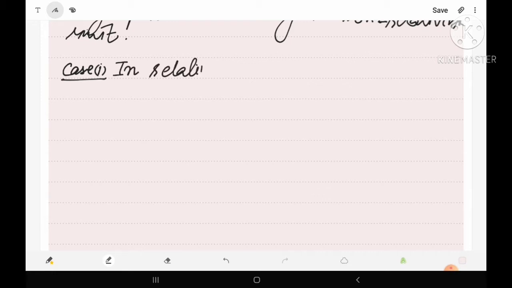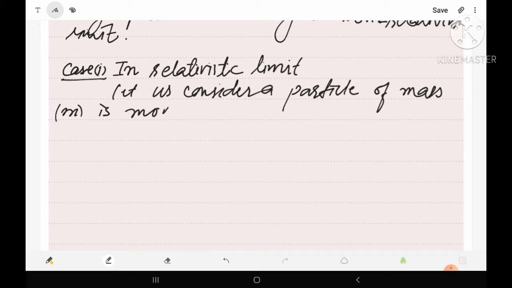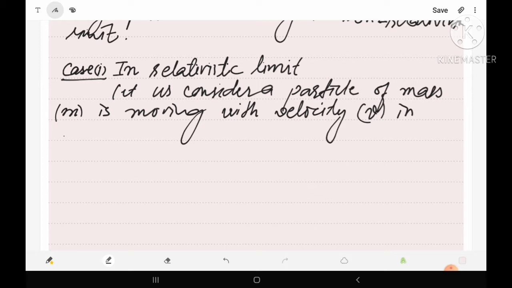In relativistic limit, suppose a particle is moving with velocity v, then let us consider a particle of mass m moving with velocity v in relativistic limit. How can we represent it?